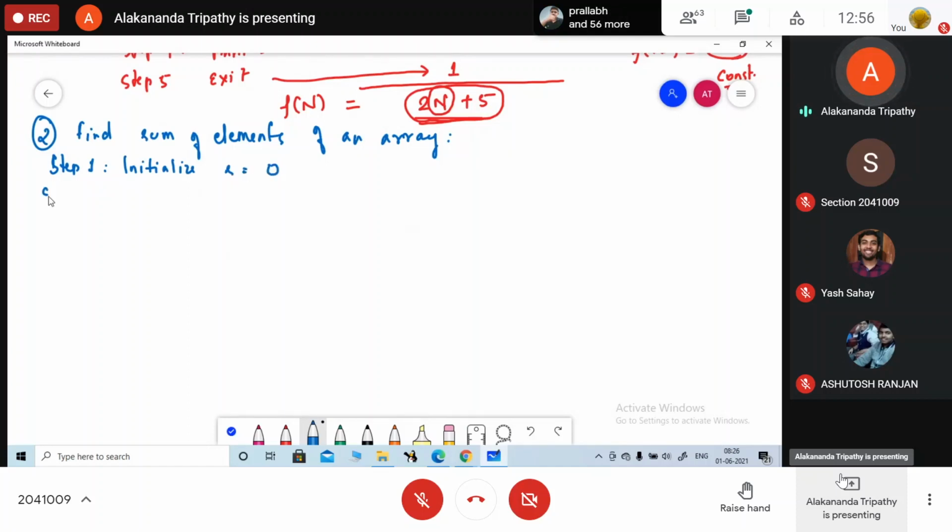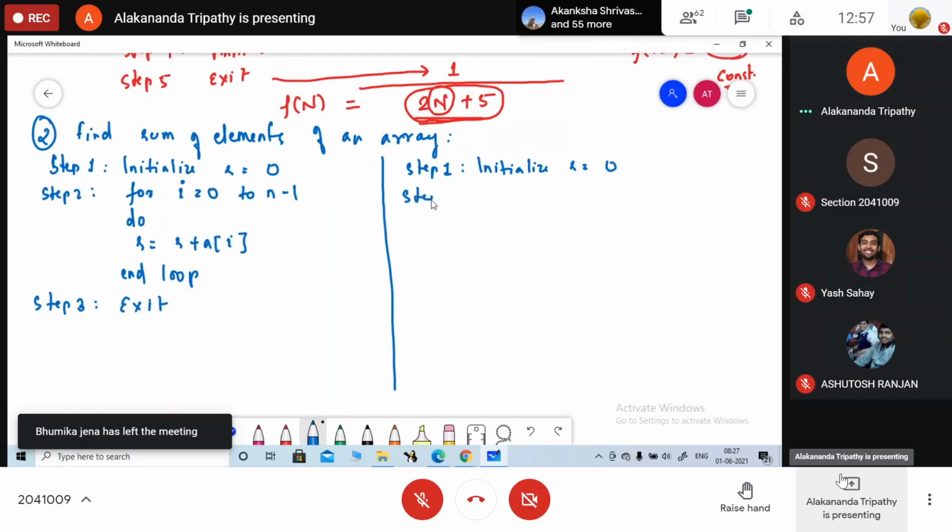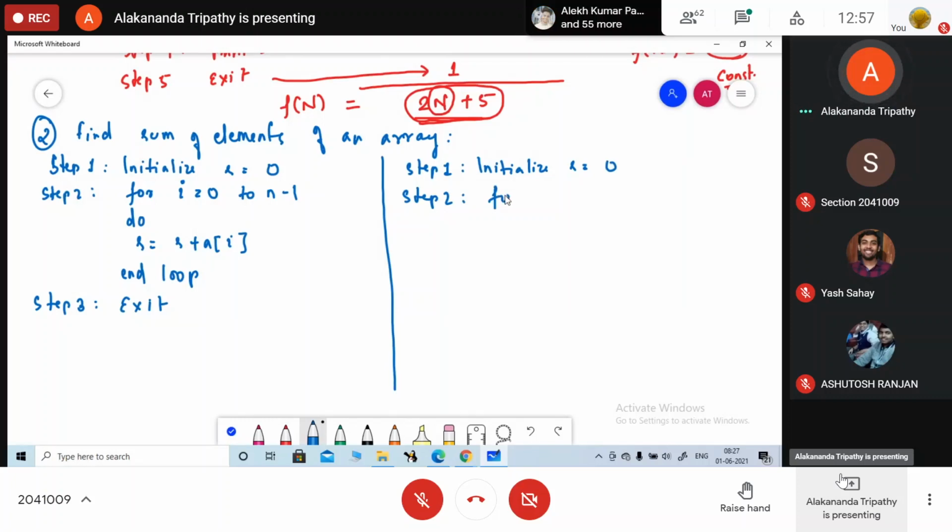Step 1: Initialize s equals to 0. Step 2: for i equals to 0 to n minus 1.